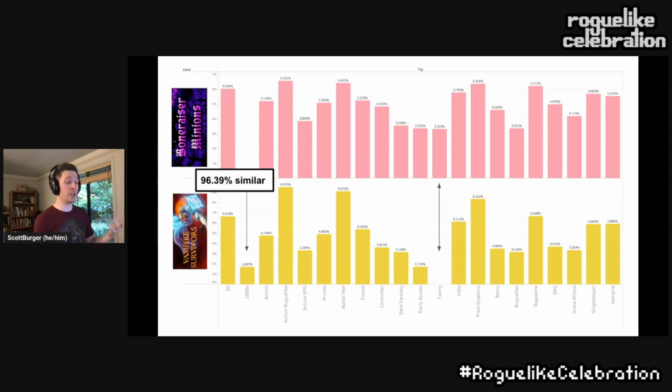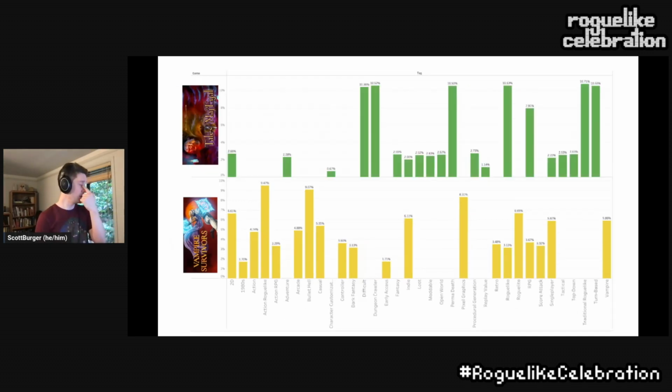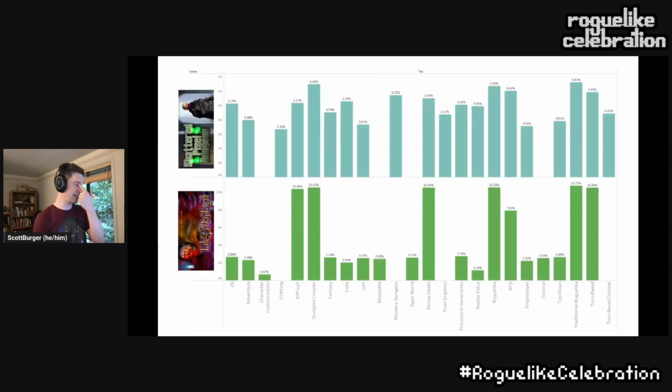So if someone is coming to a platform and hunting for something, they might be expecting something more similar to the thing that they might be looking for. Just for funsies, let's compare Vampire Survivors and Tales of Maj'Eyal. Any guesses? Not a whole lot of category overlap here, but there's some. 15% similar.